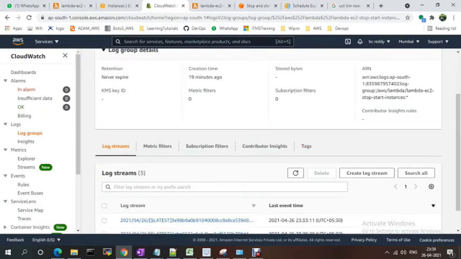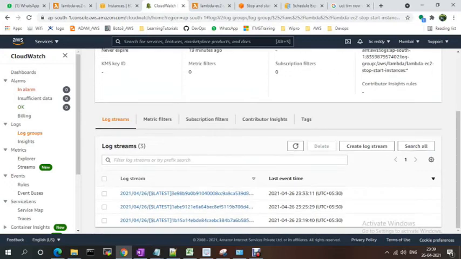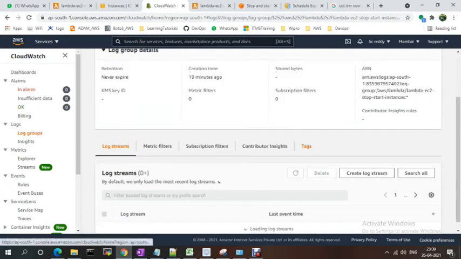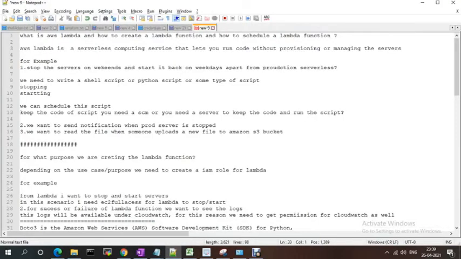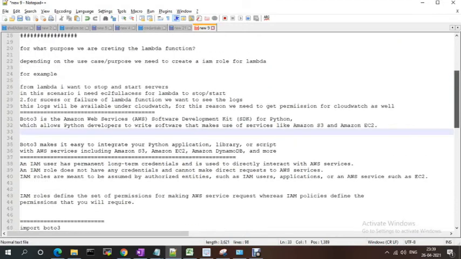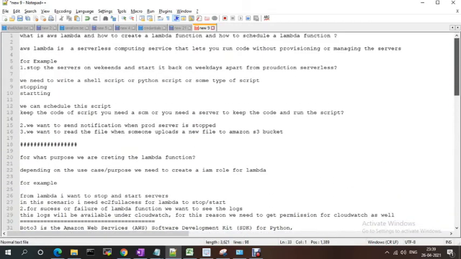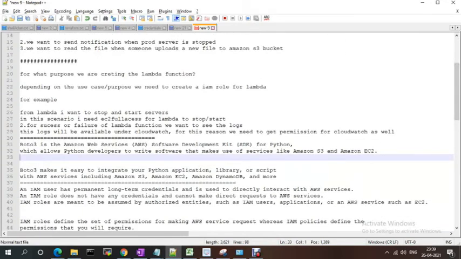Okay, latest log is 23. Now 26. Just now log is created, 33. So the concept is very clear, right? I wanted to schedule to trigger this lambda function. I just have to create the cron expression. So that cron expression will trigger our lambda function. Okay.